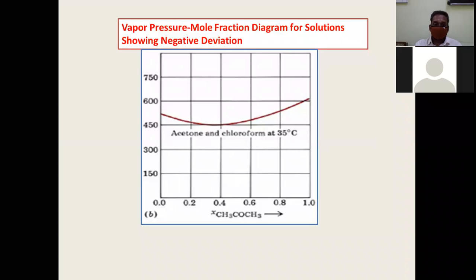So look at the vapor pressure of pure chloroform. It is about 550. Look at the vapor pressure of pure acetone. It is around 600. But at 0.4 mole fraction of acetone, you get a minimum of vapor pressure. That means the vapor pressure of the solution is lesser than the vapor pressures of the pure liquids, and the sum of vapor pressures of those two components of the solution. Therefore, in such cases, you get solutions which show negative deviation from Raoult's law.